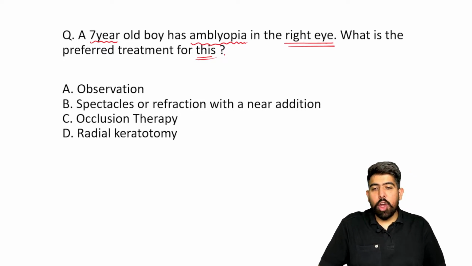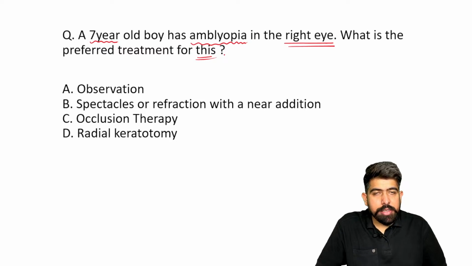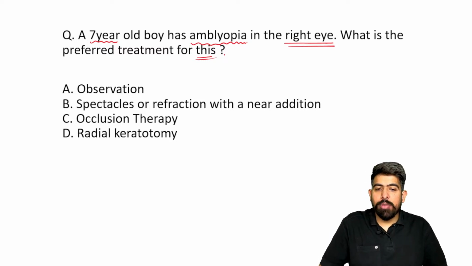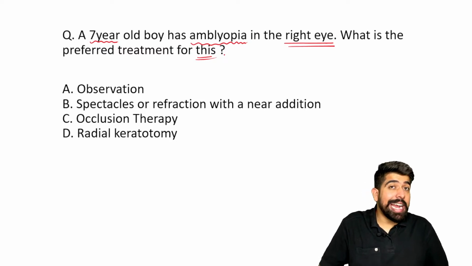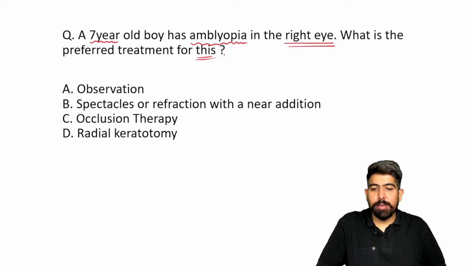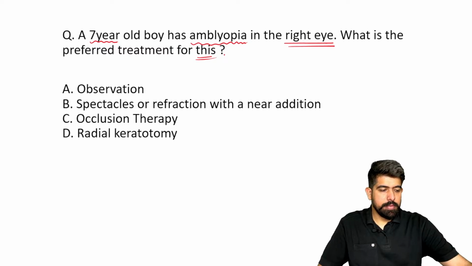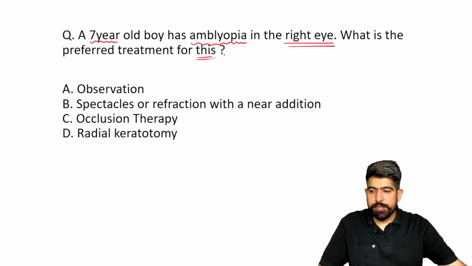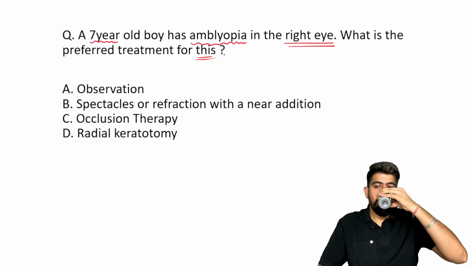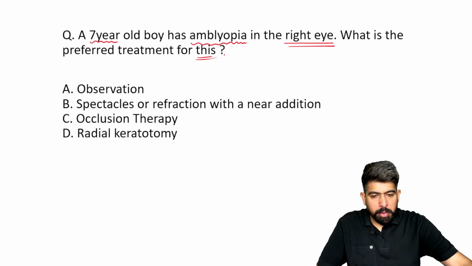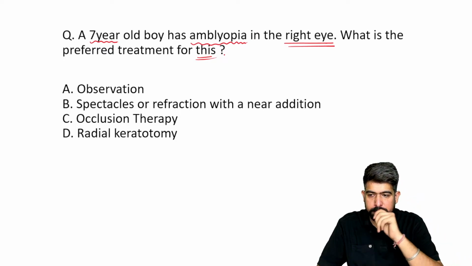Option A is saying observation. We have to observe it. Option B is saying spectacle refraction with a near addition. Option C is saying occlusion therapy. And option D is saying radial keratotomy. So I'm waiting for your answers. What will be your answers, guys?